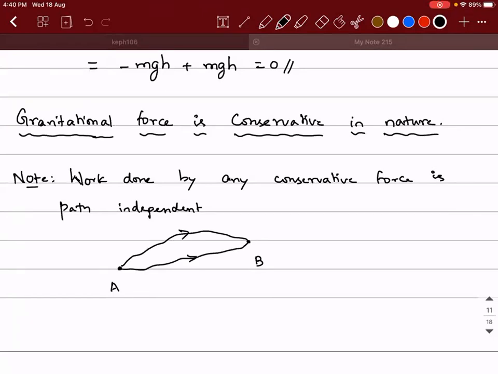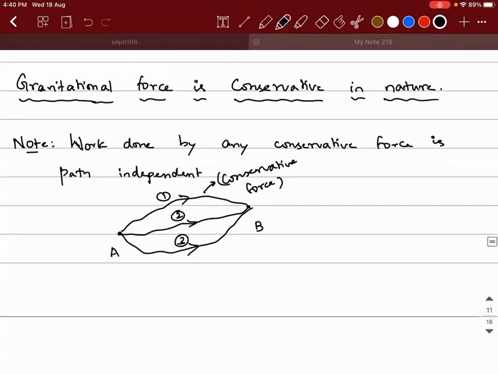There is the second way. There is the third way. Let's say the object is subjected to a conservative force. Then what I can say is work done between the points A and B is the same in all the three paths.